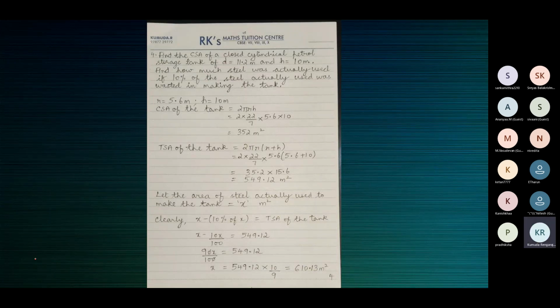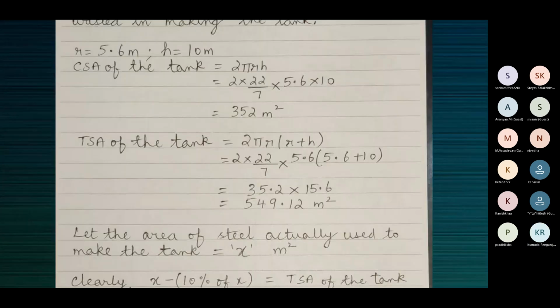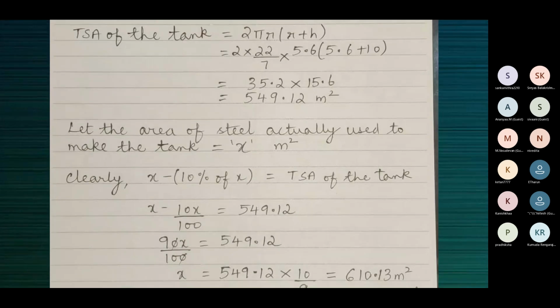Now, 10% is wasted. So you should buy X meter square, and 10% of X is wasted.